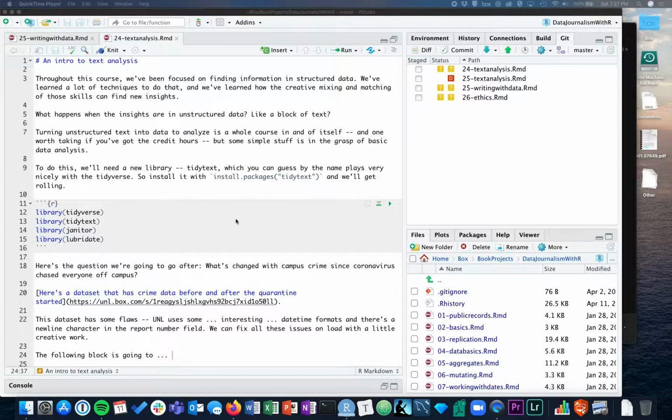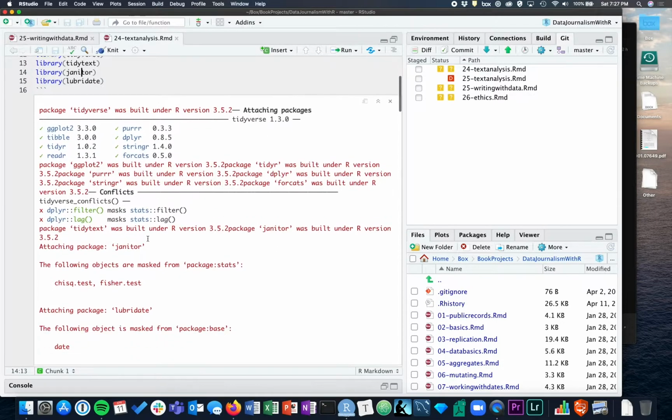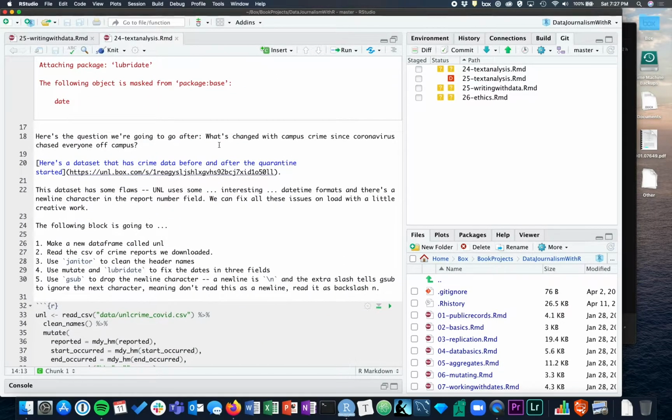The library that we're going to use to do this is called Tidytext, which you might imagine plays very nicely with the Tidyverse based on that language. It is not officially part of the Tidyverse, but it's based on principles that the Tidyverse uses and espouses. So everything will look really familiar to you. There's a few new verbs that we'll introduce as we go along here. But we'll load the Tidyverse, we'll load Tidytext, we'll load Janitor, and we'll load Lubridate.